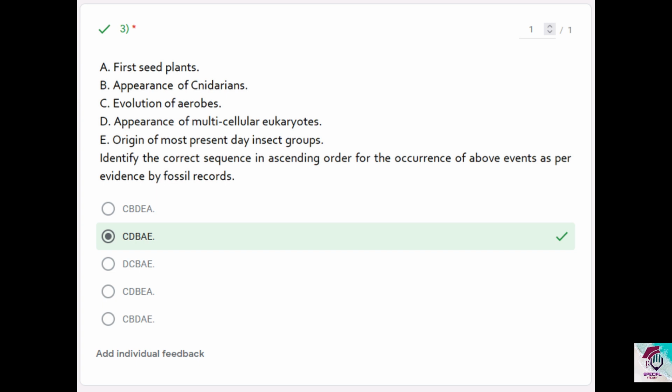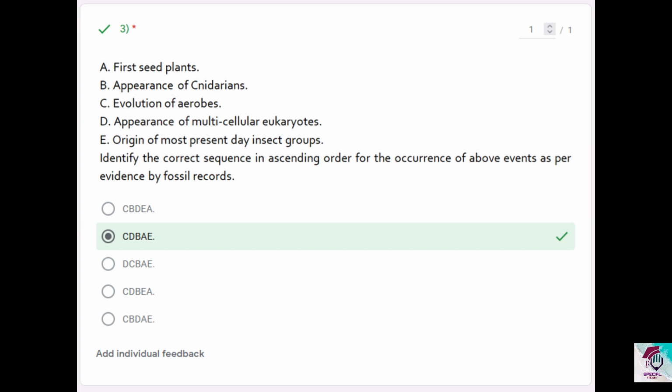Now, cnidarians were in aquatic bodies, mainly marine but also freshwater. At that time, there were only mainly aquatic plants. First seed plants appeared when plants started to colonize land, and not just colonize but vastly colonize land. Seed plants evolved seeds which helped them to transfer gametes in the absence of water. So now they could even colonize dry habitats. So seed plants evolved later on, way after cnidarians appeared. So cnidarians were there back then in the aquatic bodies. Then you can put B.